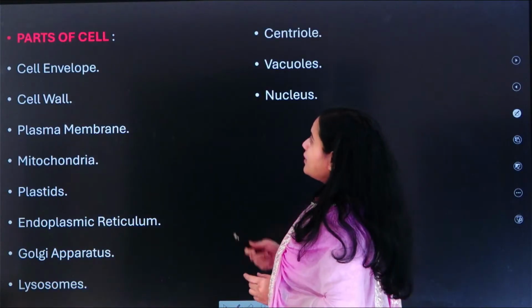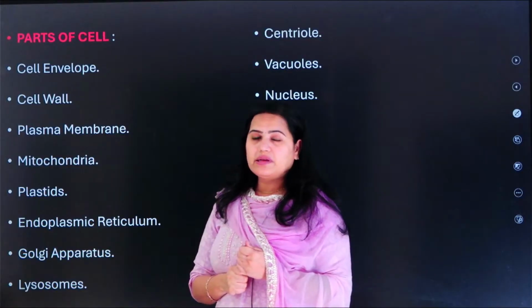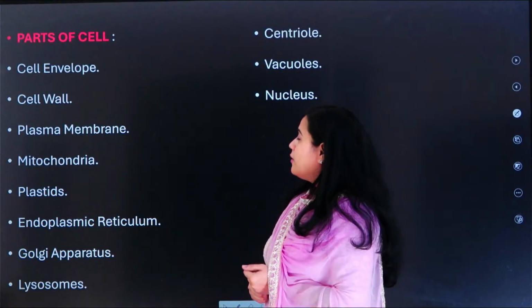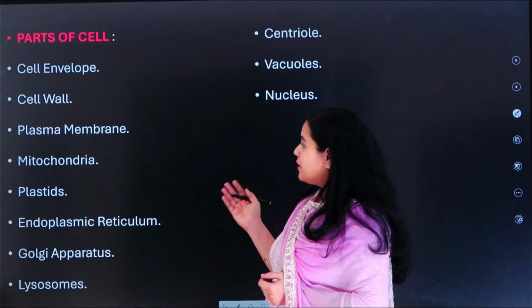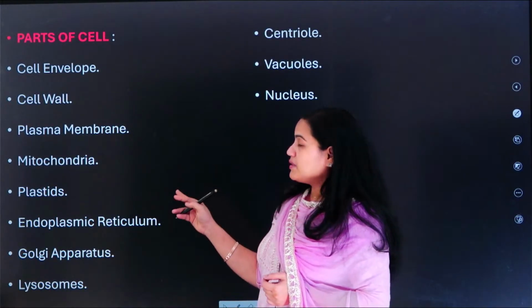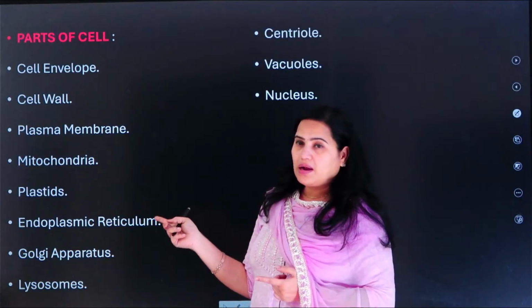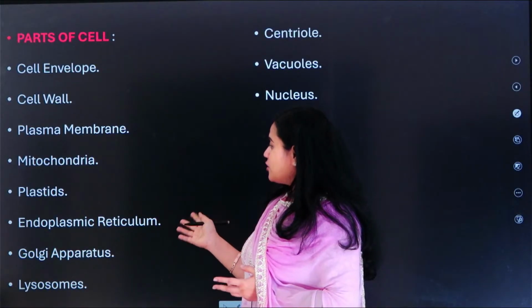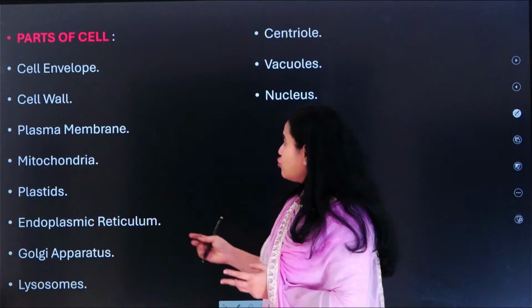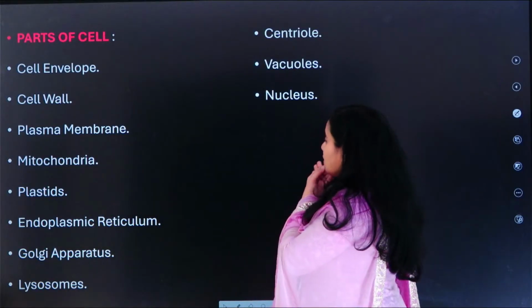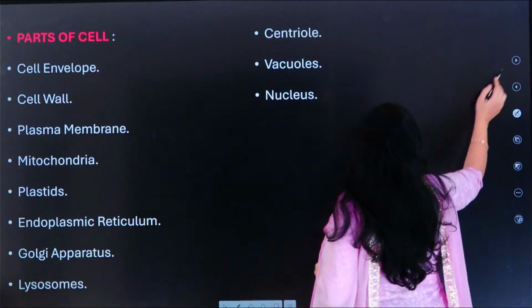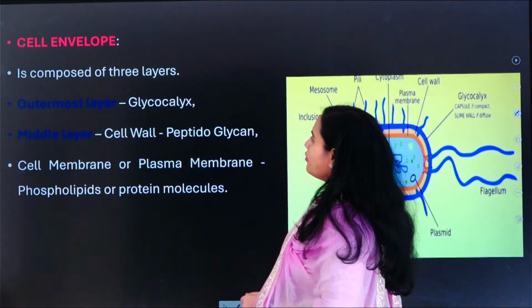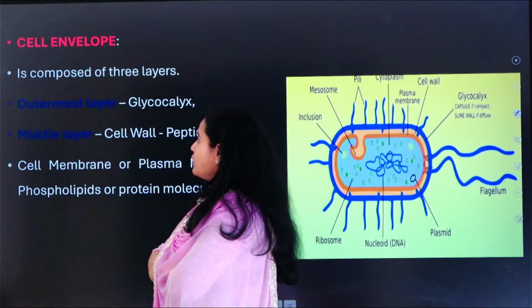And then let us understand the different parts of the cell or the organelles of the cell. Okay, we have cell envelope, we have cell wall, plasma membrane, mitochondria, plastids. Plastids are present in the plants. Okay, and then the endoplasmic reticulum, Golgi apparatus, lysosomes, centrioles, vacuoles, and the nucleus. Now let us understand about the different parts of the cell. Okay, now let us understand the cell envelope.